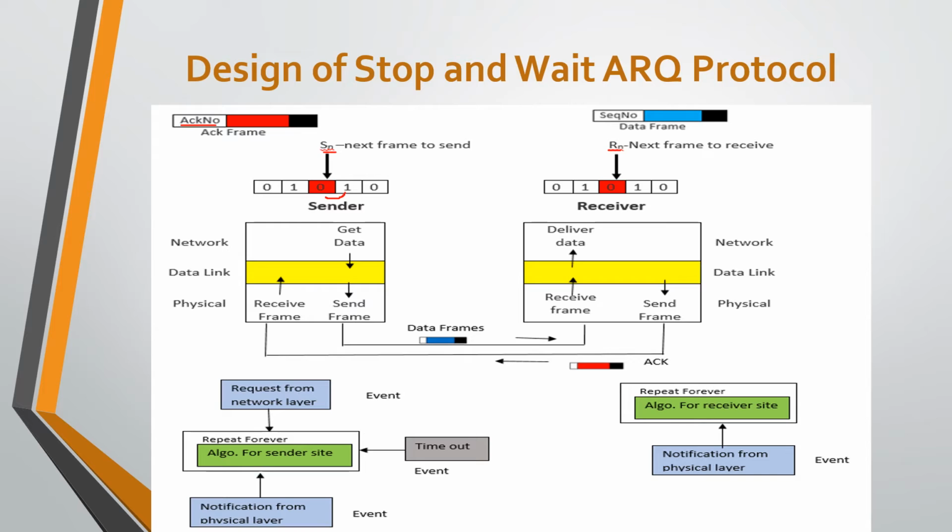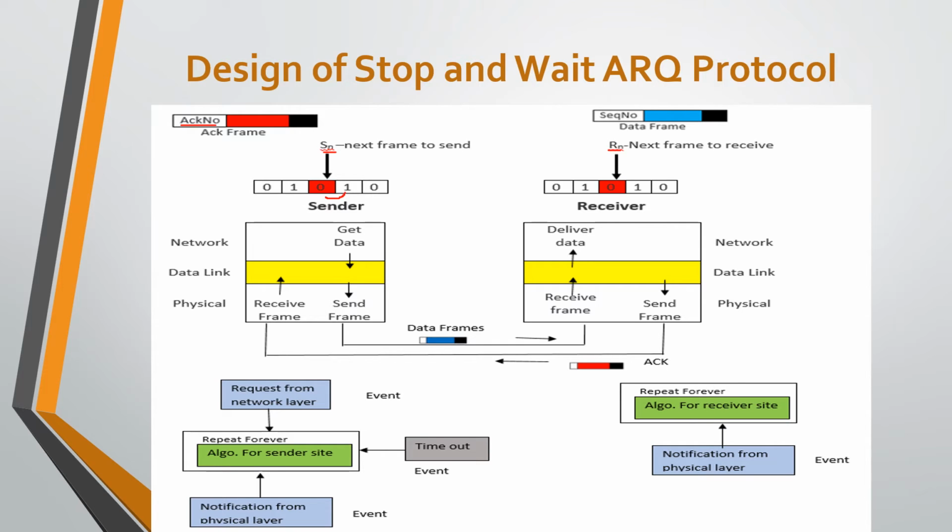Here three events can occur at the sender side, but there is only one event that can happen at the receiver side. So now we see the working of the stop and wait ARQ protocol.